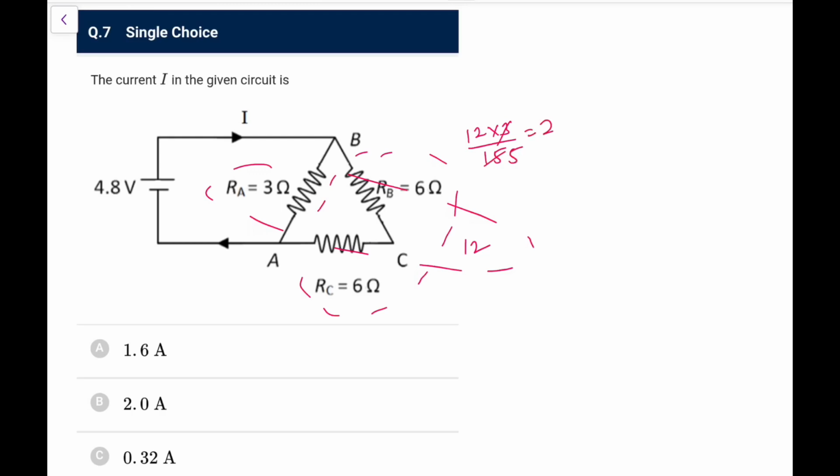So 12 by 5 is 2.4 ohms. So the current will be directly 4.8 divided by 2.4, that is 2 ampere. So go for option B, not that tough, you can make it out. So this is 2 ampere.